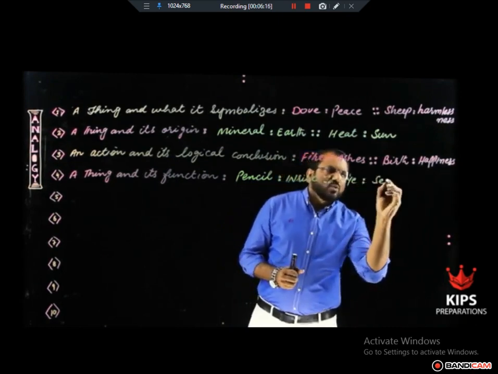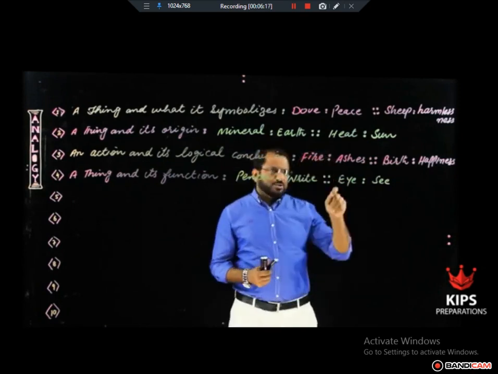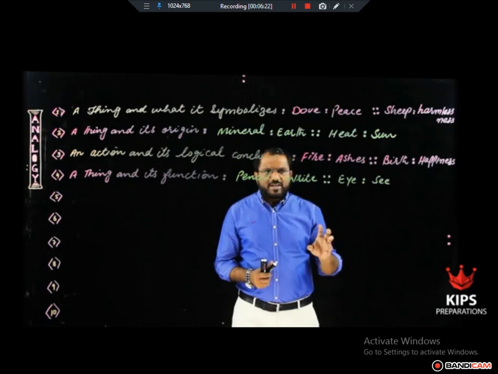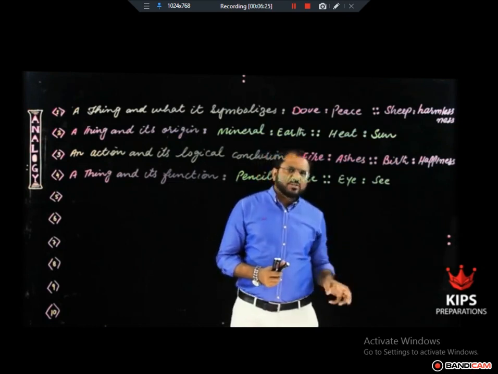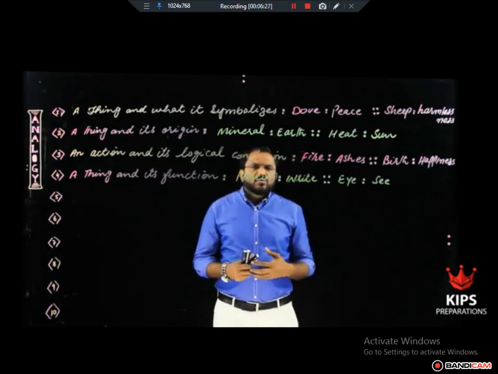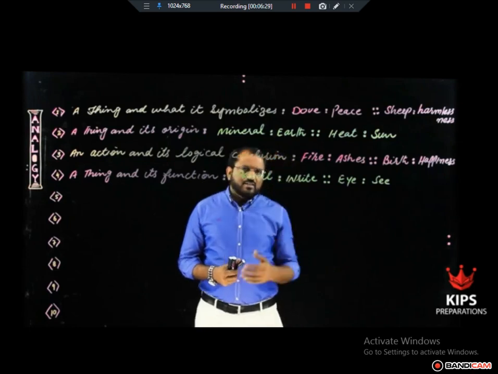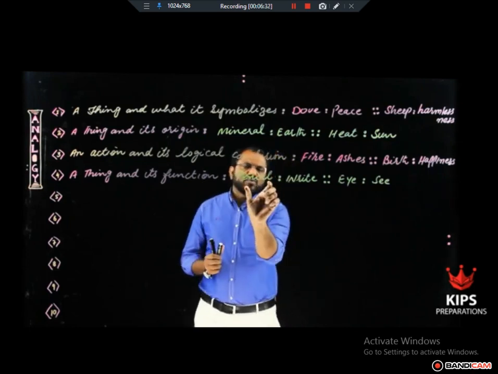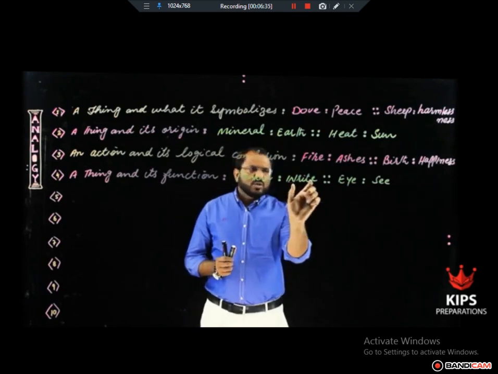See. What is the function of gun? Shot. What is the function of accelerator? To speed. What is the function of legs? To walk. What is the function of mind? Think. So one word will be the name of a thing, and the other word will be its function.